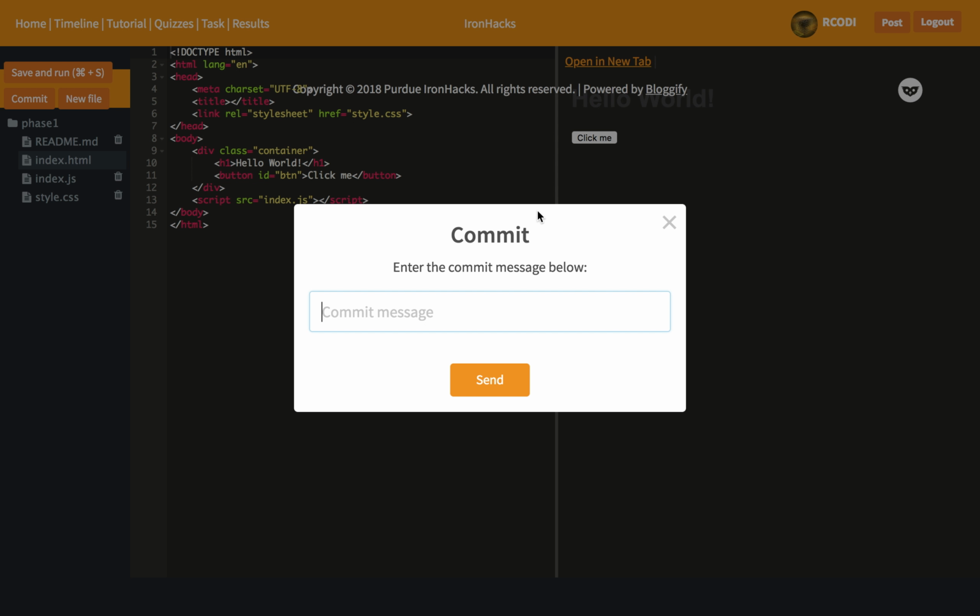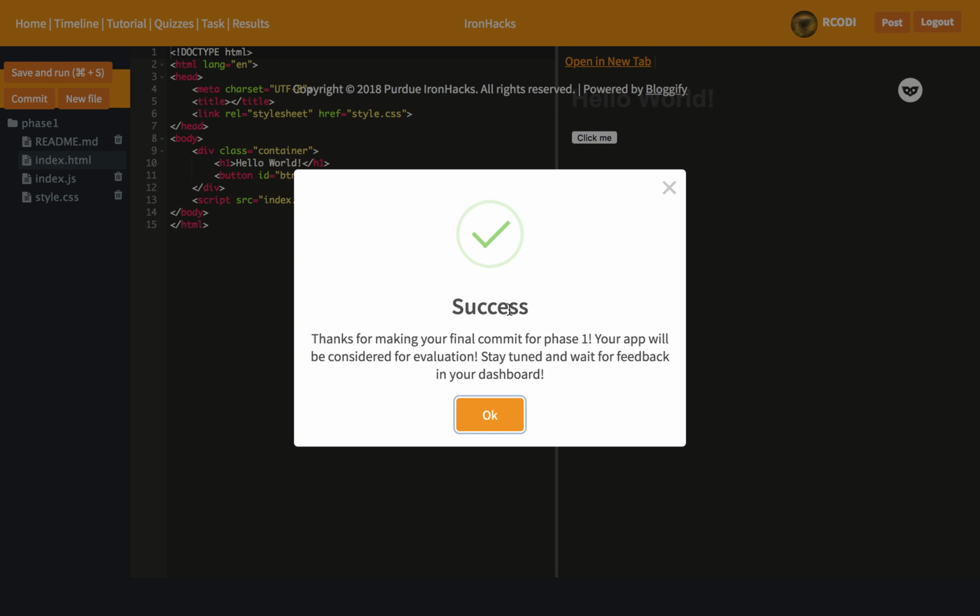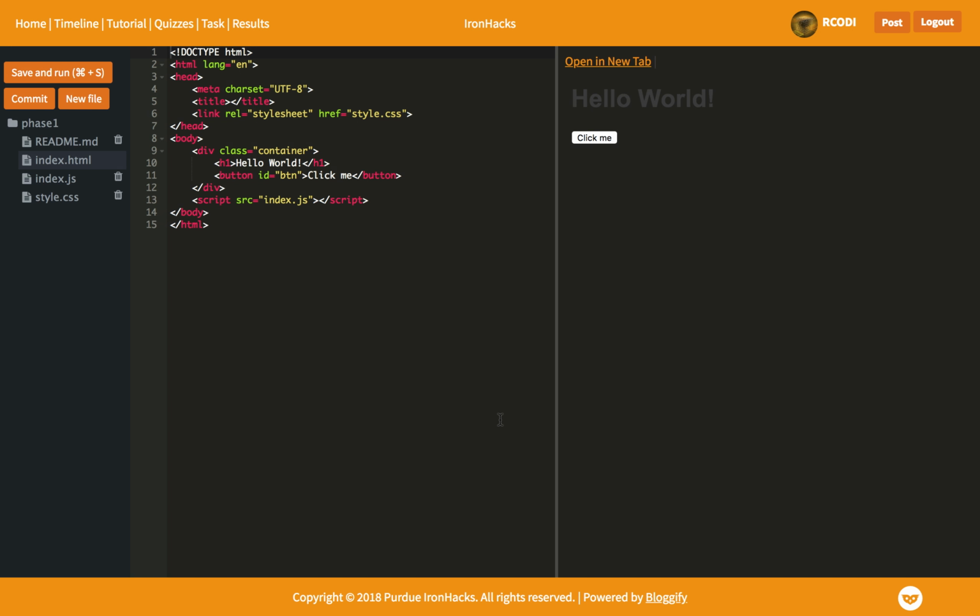So when you hit next, you are going to be redirected to our project editor again, and you need to put your final message. So this is my final commit, and then click on the button send, and that's all.